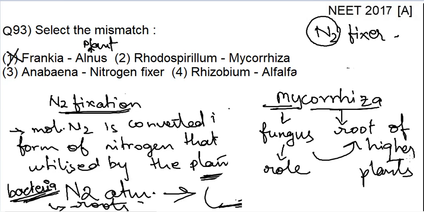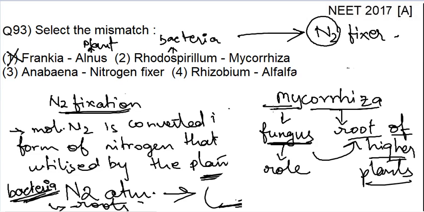So mycorrhiza is not related to Rhodospirillum. Rhodospirillum is a type of bacteria that helps in fixing nitrogen. It has nothing to do with mycorrhiza. Mycorrhiza is a symbiotic relationship between a fungus and the root of a higher plant. So this is the correct option.